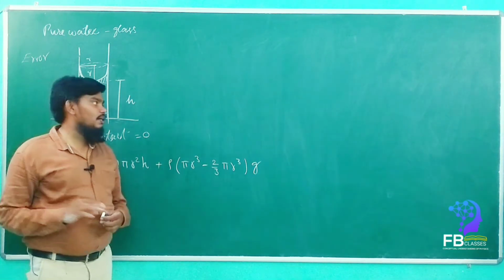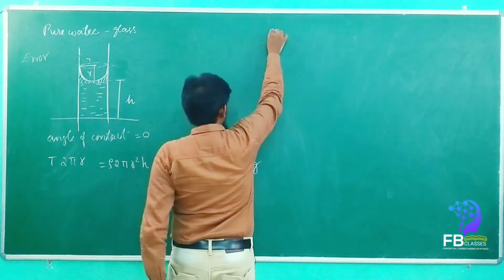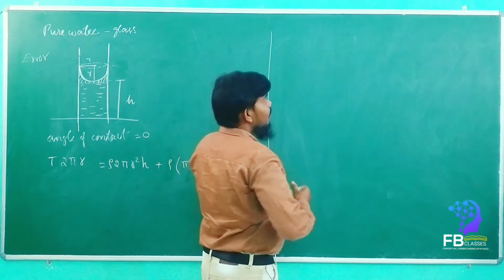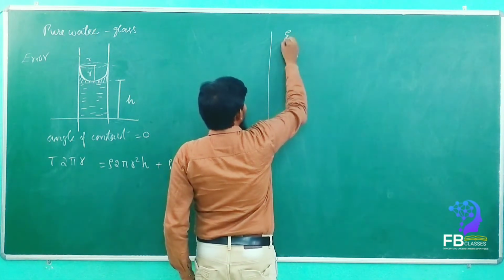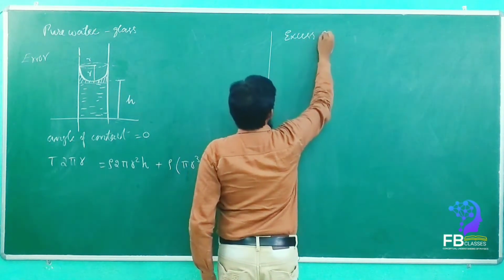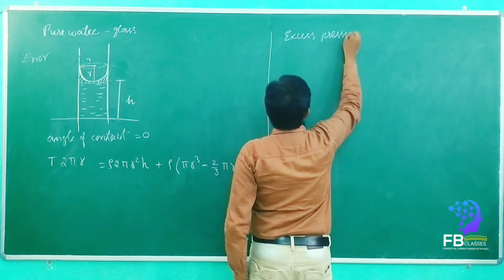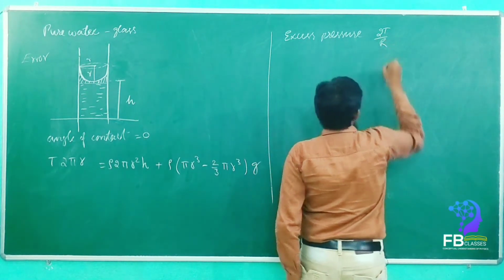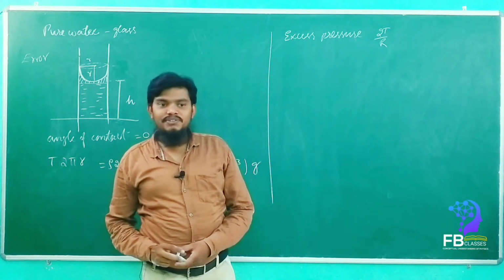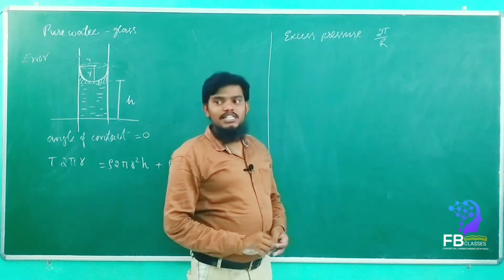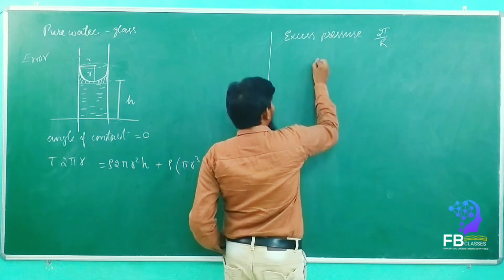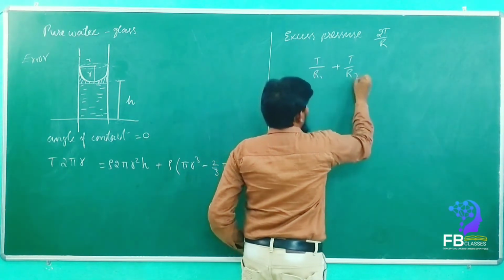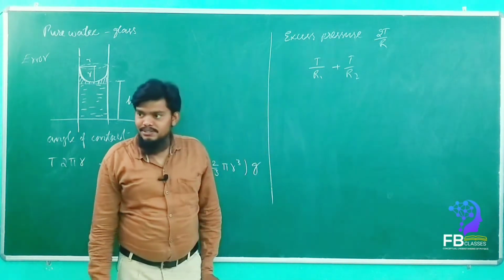Yes, sir. So now see here, actually we wrote the excess pressure as 2T by R. See my dears, here we have to understand very carefully. Actually the excess pressure we can write in the form of T by R1 plus T by R2. Why are we going to write like this?